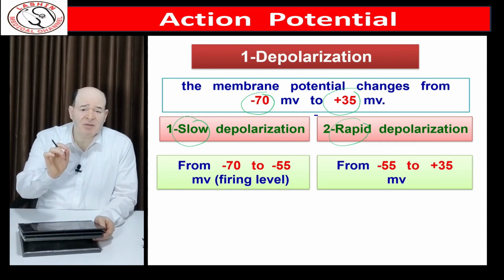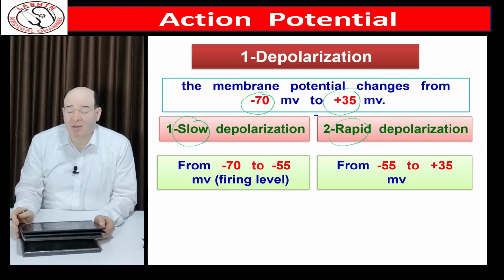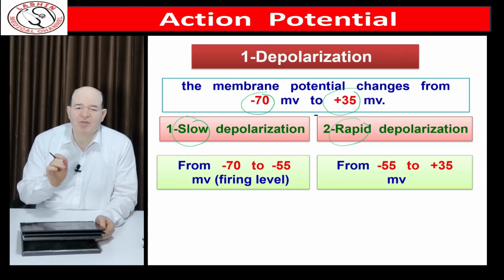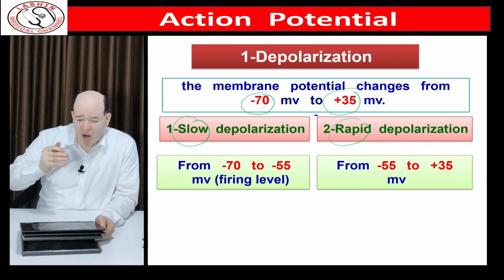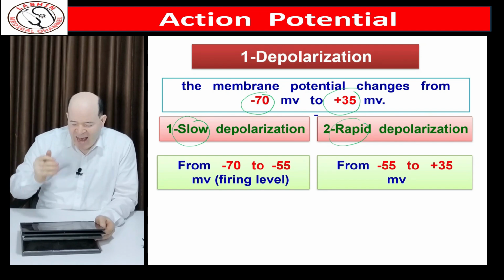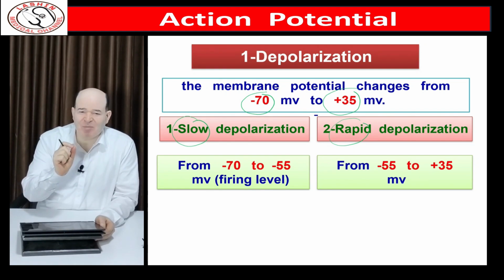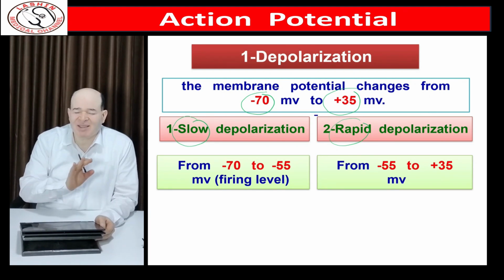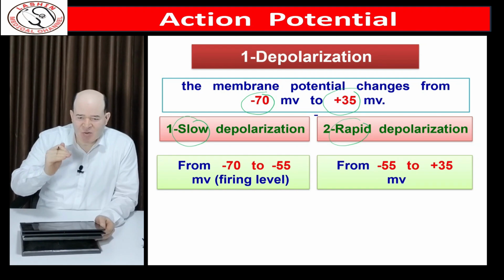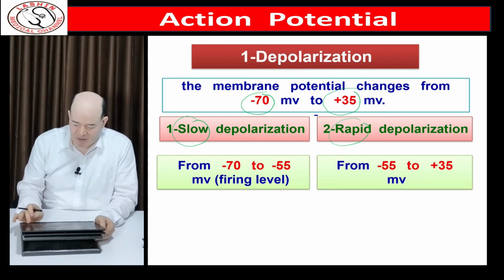So -55 is a critical point which is called firing level or threshold level, because it is the point at which the program of the impulse starts. Actually, the program starts at -55. At this point, the generation of the nerve impulse is irreversible. It can't be stopped. The channels work in sequence as the program of the nerve impulse.